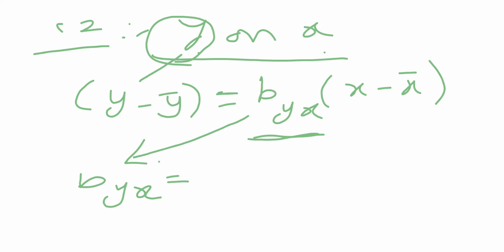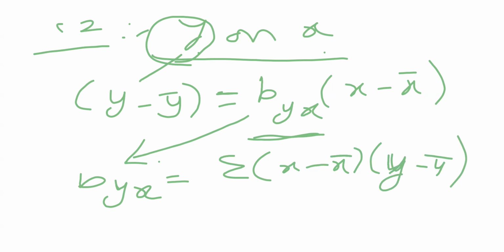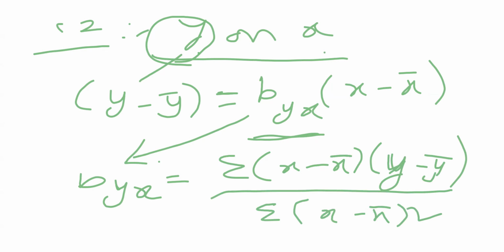Student, b of y on x is defined by sigma (x minus x bar) into (y minus y bar) divided by sigma (x minus x bar) of the whole square.